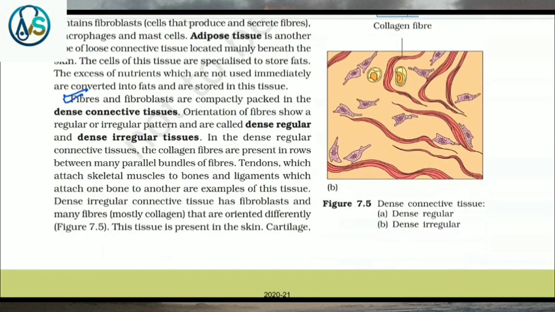Fibers and fibroblasts are compactly packed in the dense connective tissues. Orientation of fibers shows a regular or irregular pattern, and the tissues are called dense regular and dense irregular tissues. In the dense regular connective tissue, the collagen fibers are present in rows between many parallel bundles of fibers. Tendons, which attach skeletal muscles to bones, and ligaments, which attach one bone to another, are examples of this tissue.